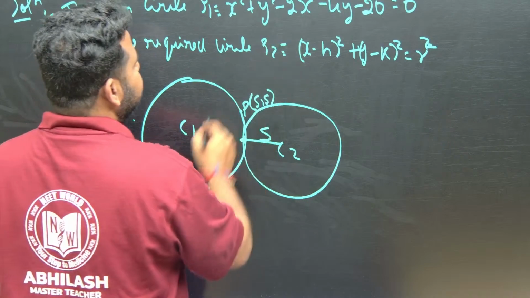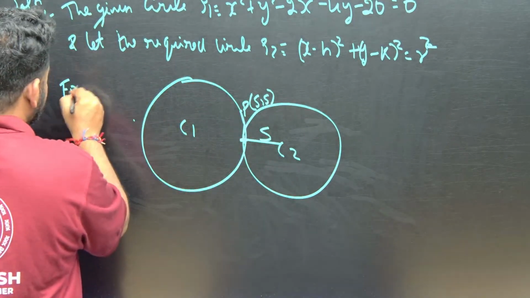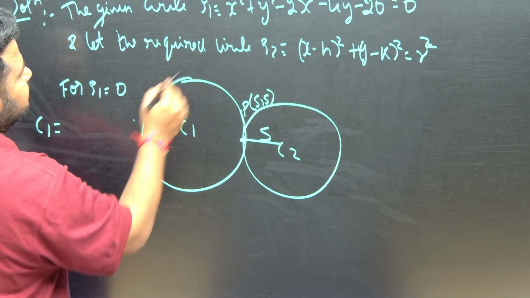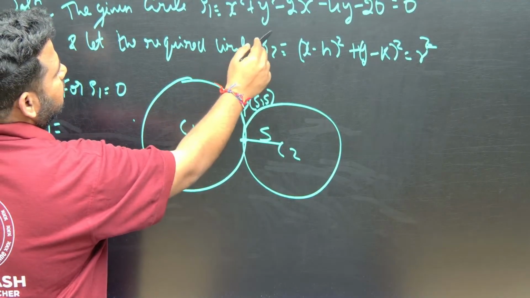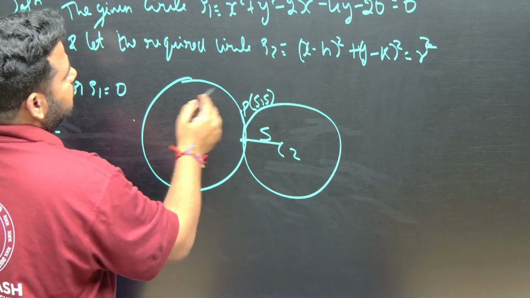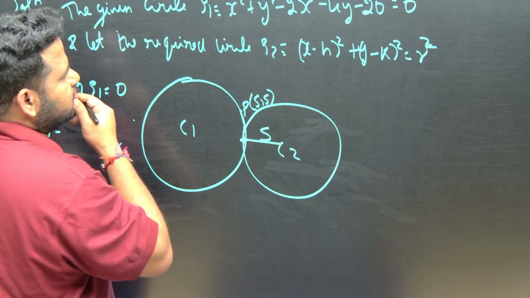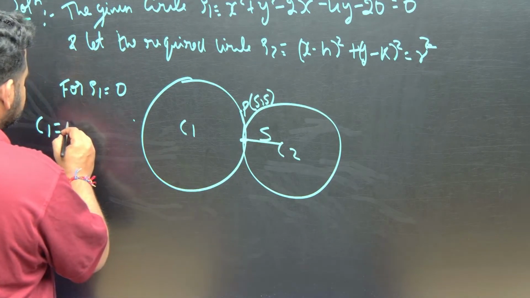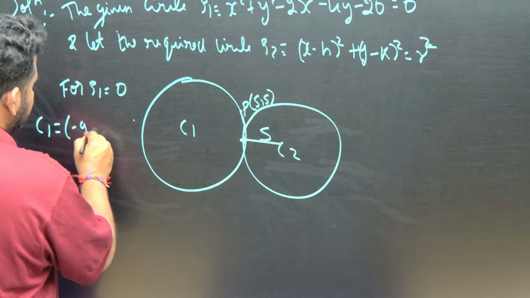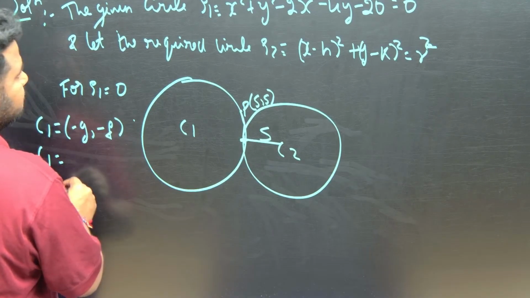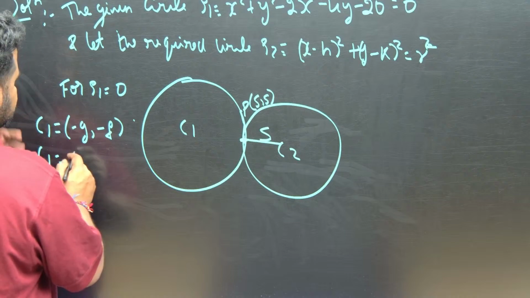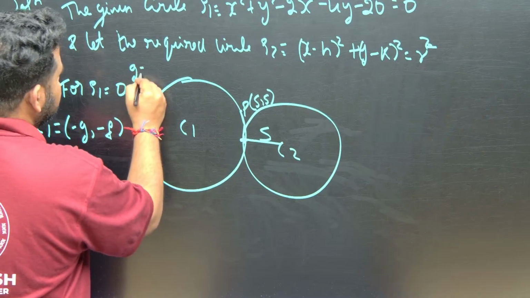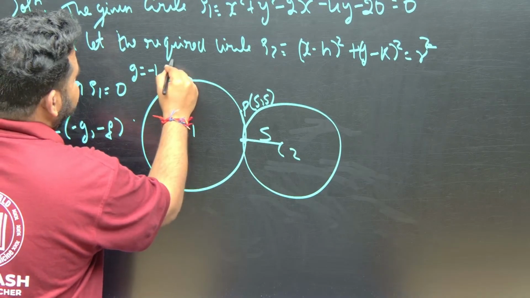The center C1 for S1 equal to 0: 2g is equal to minus 2 and 2f is equal to minus 4, so g is equal to minus 1 and f is equal to minus 2.